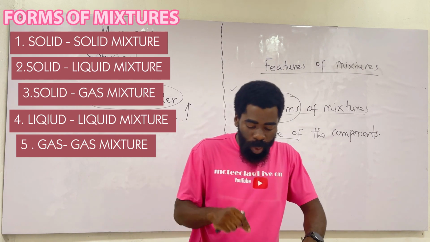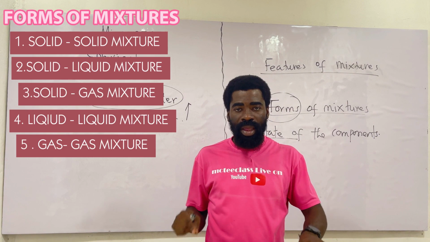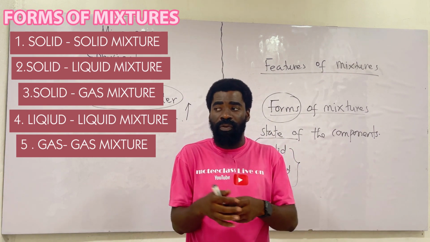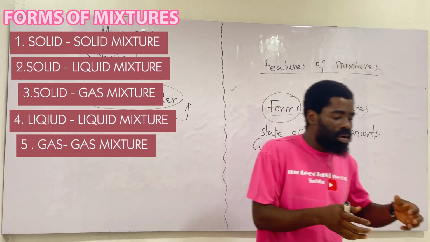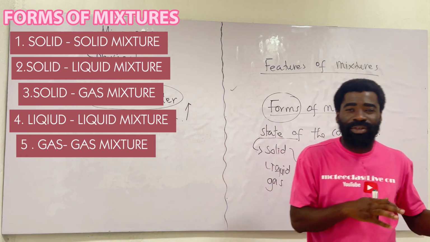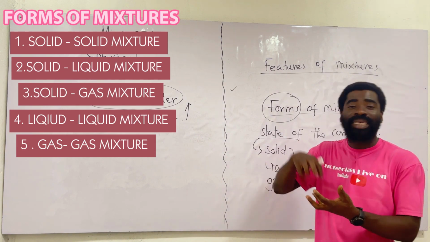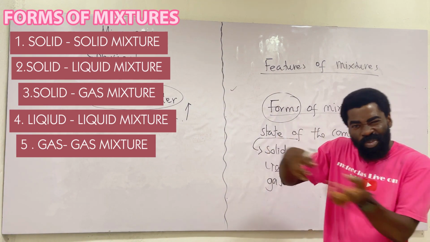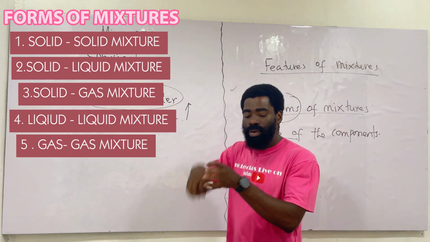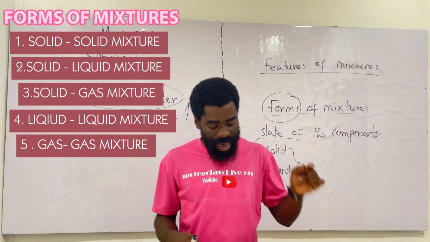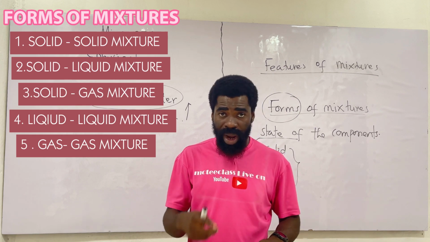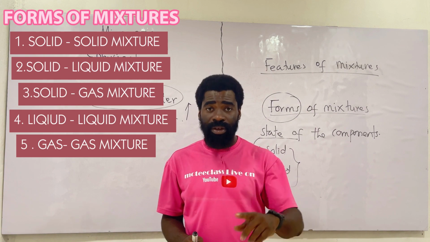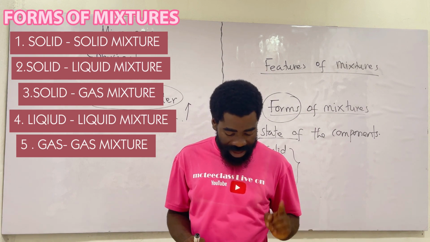Then I have a liquid gas mixture. An example is your carbonated drinks. When I say carbonated or fizzy drinks, I mean your Coca-Cola and things. When you buy them, you say there's this gas in it. Some people, the gas is too much. You get the point I'm making. So that combination where we are able to mix the liquid and the gas is referred to as a liquid gas mixture. Good. Spray is also one of them. That's why we have liquefied petroleum gas, LPG. It's also a liquid gas mixture.